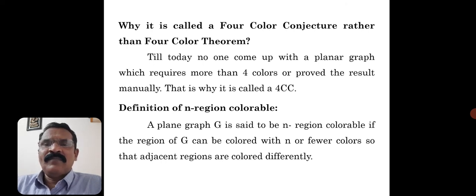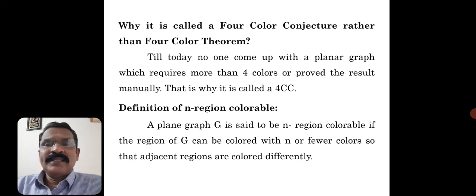If someone brings a map saying this map requires more than 4 colors, is there any such map? No, there is no such map. But there is also no manual proof for this statement. So there is no map which requires more than 4 colors, yet there is no manual proof. That's why it is considered a 4 color conjecture.